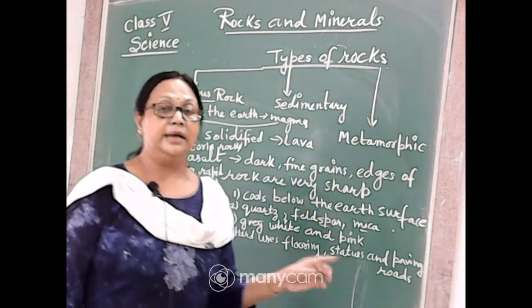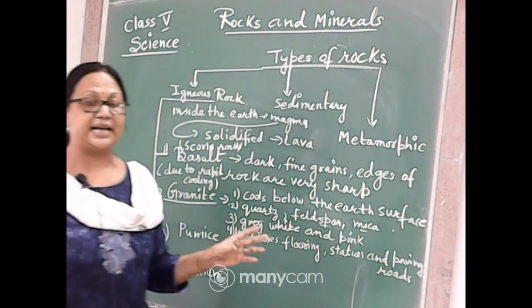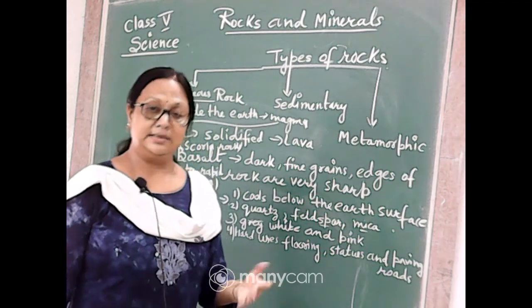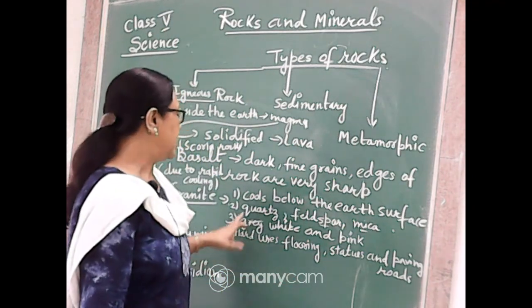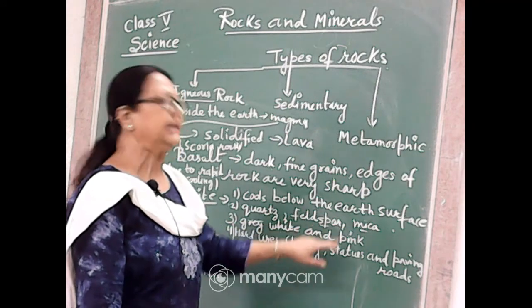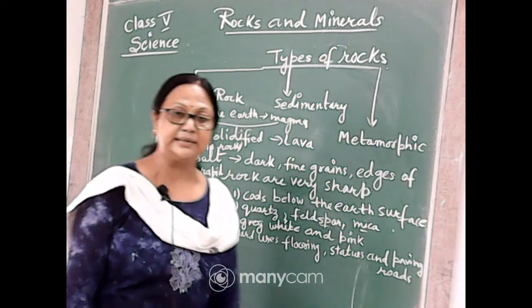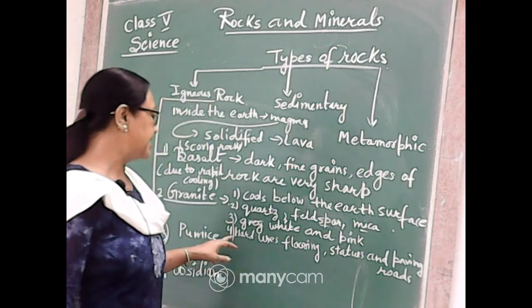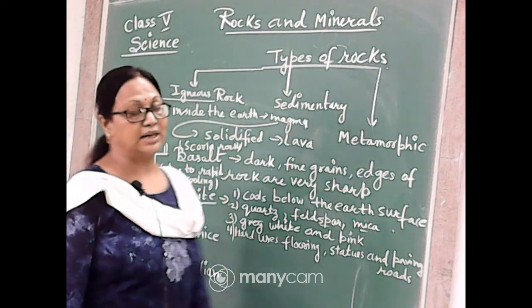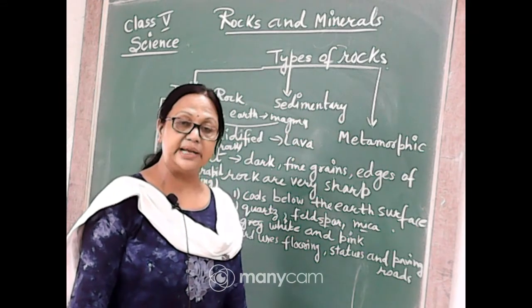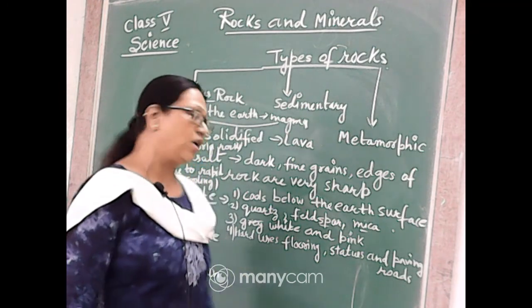That's why in a few places of granite we can see they are glittering, they sparkle a little. Okay, so this is due to the quartz and mica. Feldspar, quartz and mica, these three minerals are present in this type of rock. And the next one is the color. What kind of colors can we find in granite? So granite is usually gray, pink or white in color.